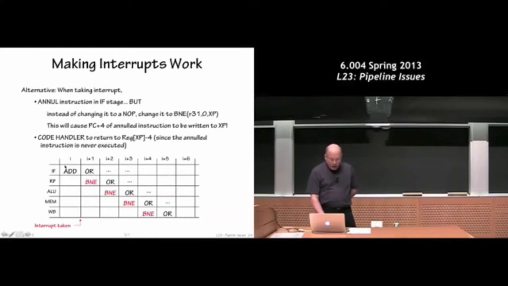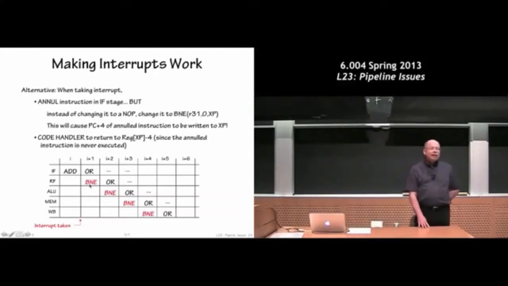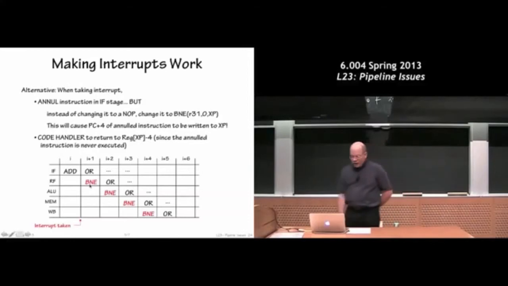So instead, we're going to take the instruction we want to interrupt, and instead of executing it, we're going to rewrite it as one of those magic B&E, please capture PC+4 into the XP register instructions. So that means that the value we're saving in the PC+4 thing represents the fact that we haven't executed the instruction before where that XP register is pointing. So we have to be a little bit more clever.